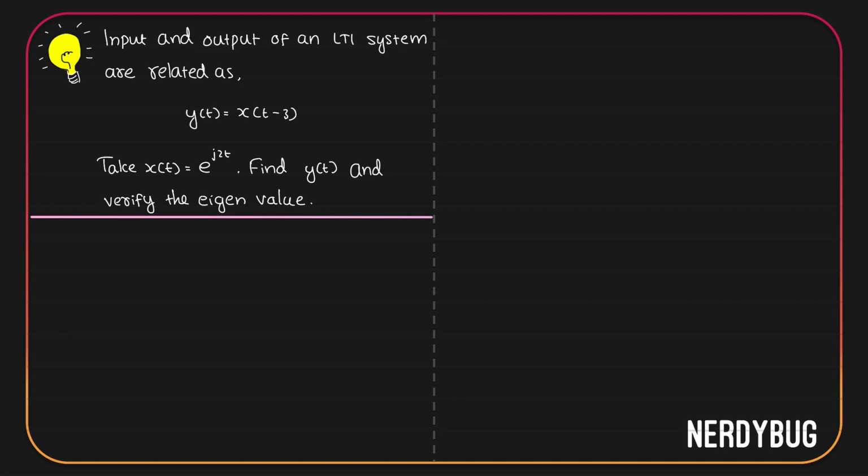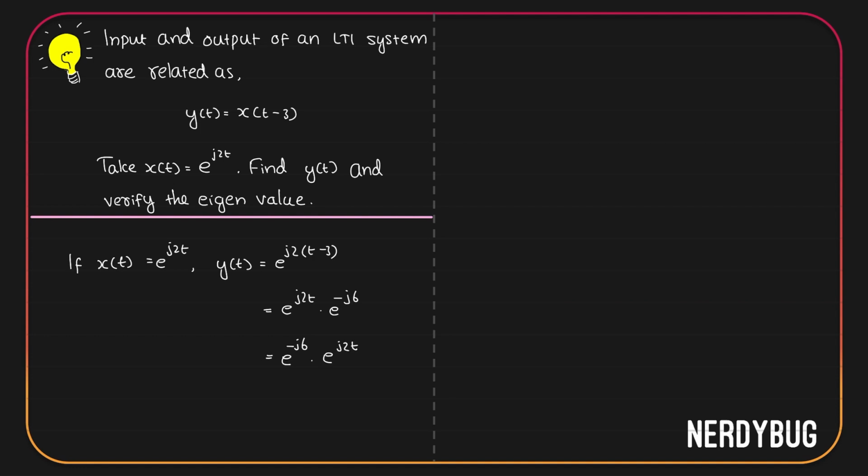So first, let us try to directly find the output of this system, because they have already given y of t is x of t minus 3. So if x of t is e raised to j2t, then y of t is simply going to be e raised to j2 into t minus 3. We can split this and write e raised to j2t multiplied by e raised to minus j2 into 3, 6. Or e raised to minus j6 multiplied by e raised to j2t.